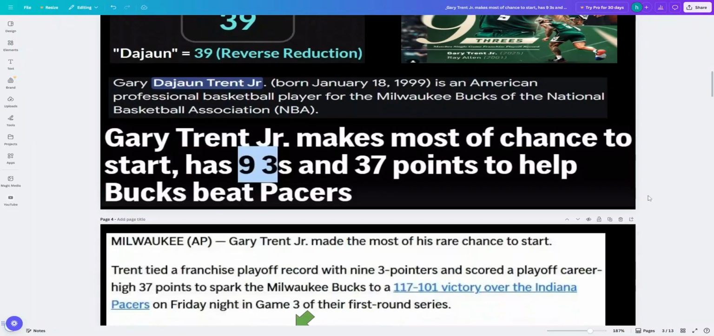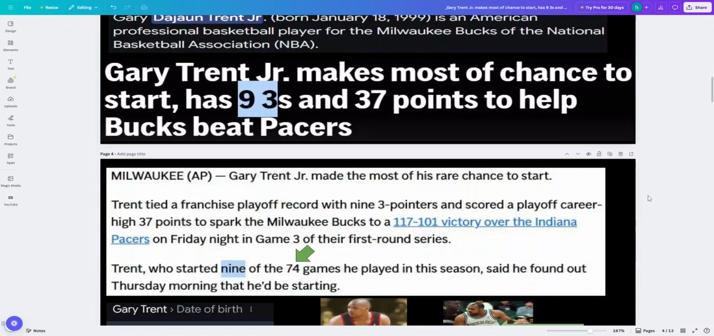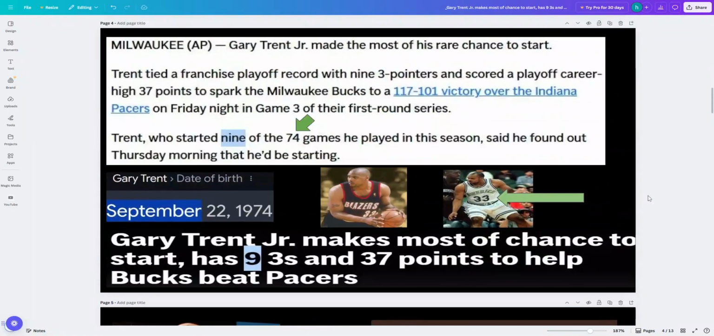So it's connected to his father. I'm telling you, this is how they connect certain characters, and it's not a coincidence. You get a father-son connection here. Isn't it amazing that he's got 33 on his jersey there? And his son hit 9 threes. Father born in the ninth month. And look, Trent started 9 of the 74 games he played in this season. Look at that. And then he hits the 9 threes, father born in the ninth month. Started 9 of the 74 games this season.